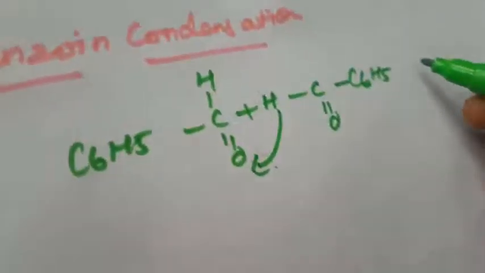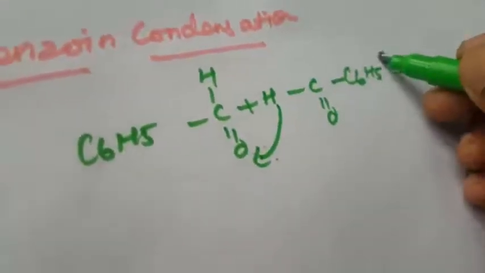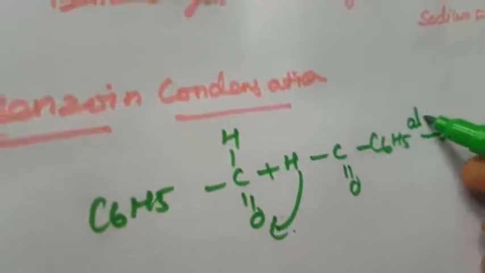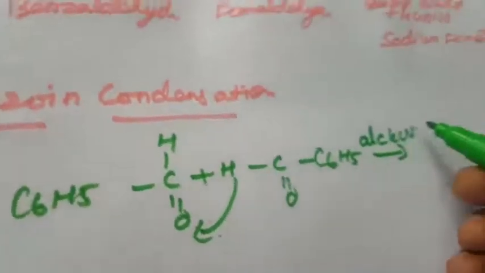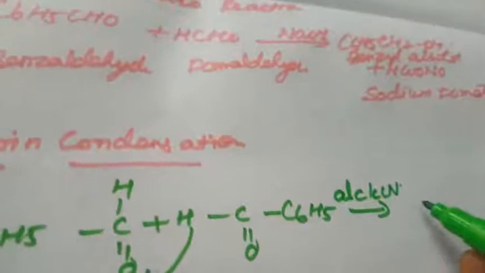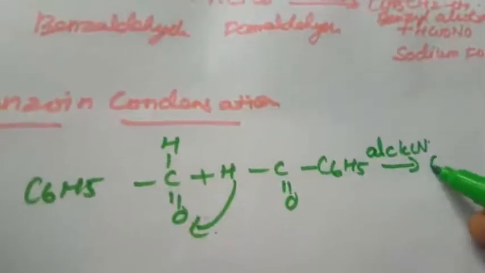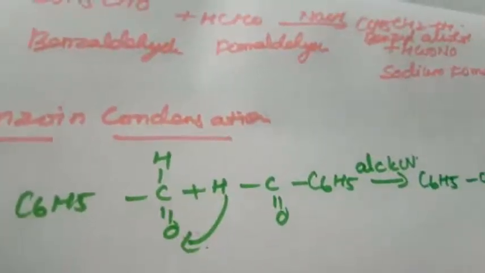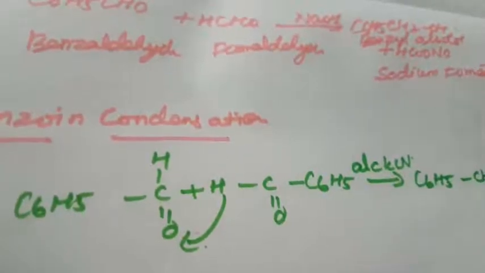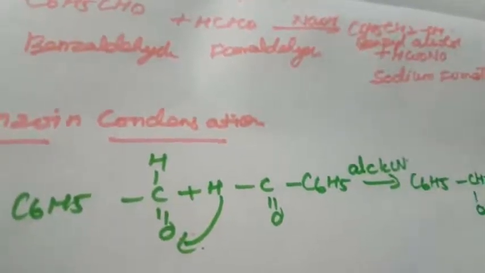That is called the benzoin reaction, in the presence of alcoholic KCN, to form C6H5CHOH, then C6H5. This is called benzoin. So what is this compound name? Benzaldehyde.